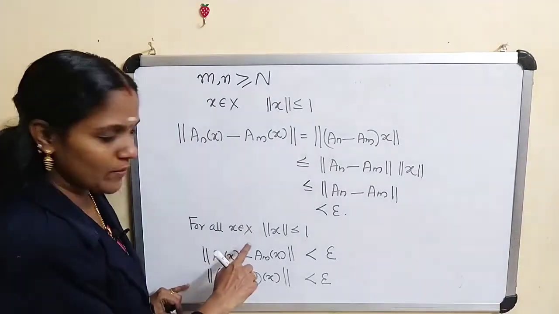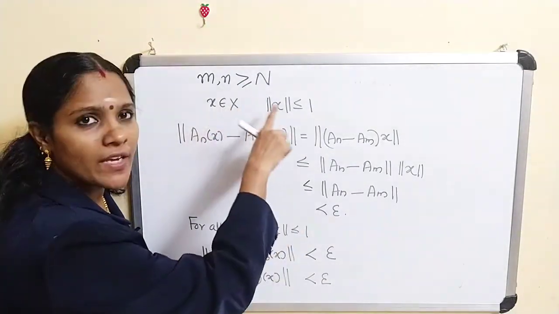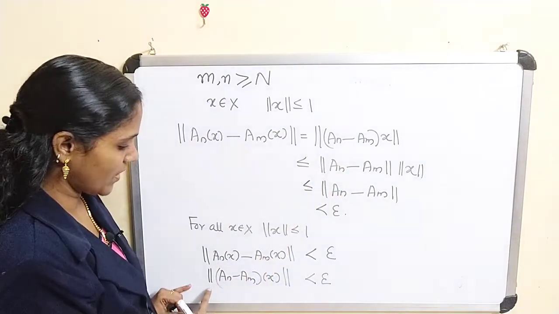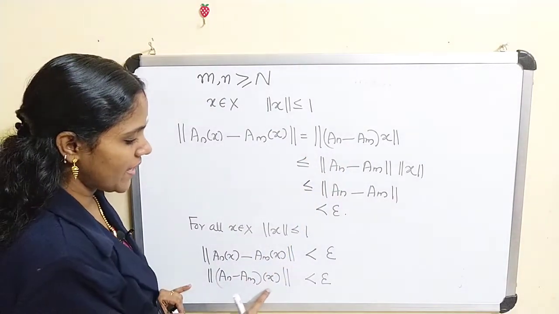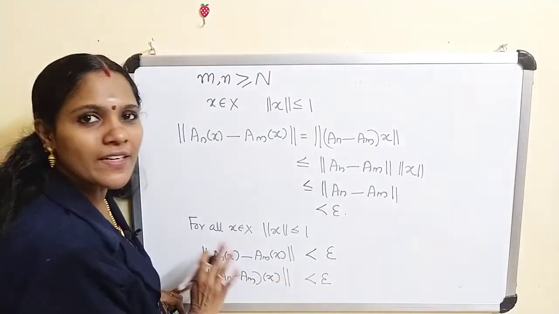Therefore, for all x belongs to X with the norm of x less than or equal to 1, and for every m, n greater than or equal to N, we have norm of (A_n minus A_m) x less than epsilon.